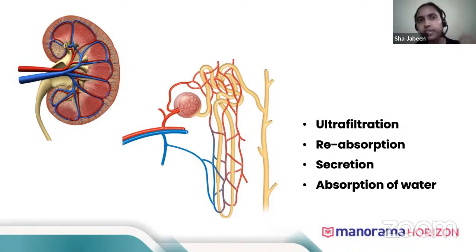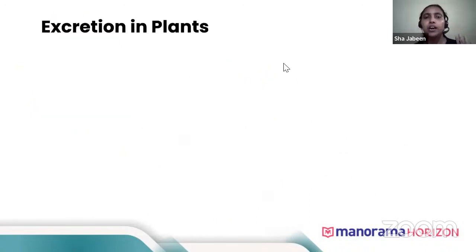No absorption, nothing takes place in the urinary bladder. It just gets stored there, and once it gets filled, it is expelled out. The interesting thing is our kidneys filter 180 liters of water every day. Just imagine if you urinated 180 liters of water, it's a very huge amount, right? Hence, 99% of the filtered fluid is absorbed by the body. Only that 1% of the 180 liters, somewhere around 1.5 liters, gets expelled outside.